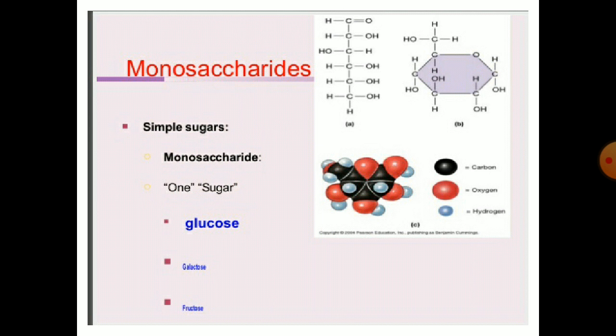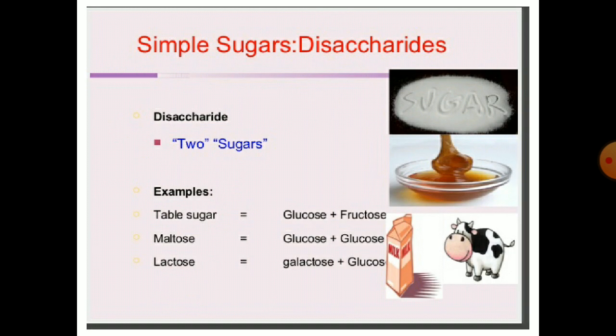Monosaccharides are simple sugars made up of one sugar, that is glucose, fructose and galactose. The second one is disaccharides, made of two sugars. For example, table sugar is glucose plus fructose, maltose is glucose plus glucose, and lactose is made up of galactose plus glucose.